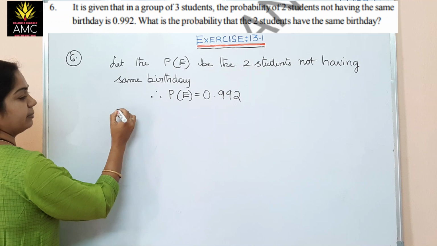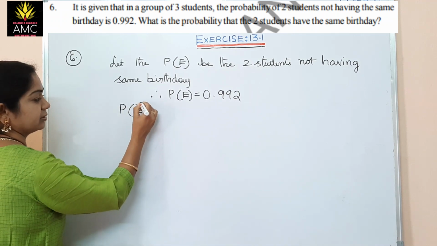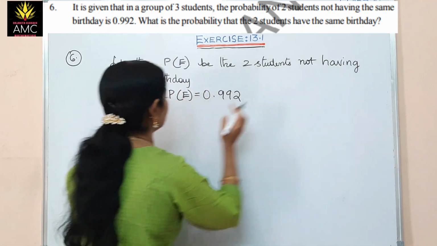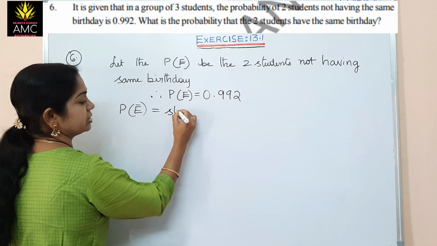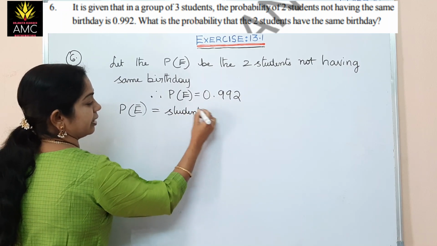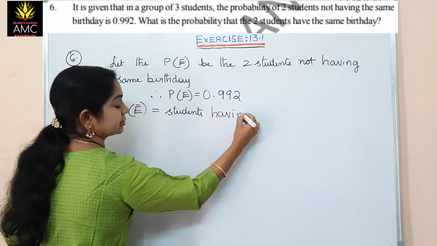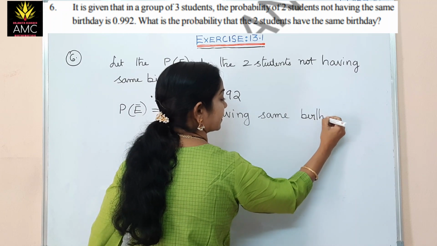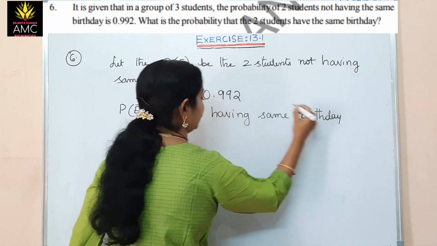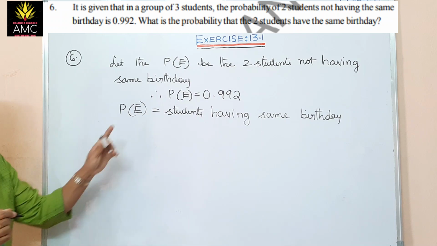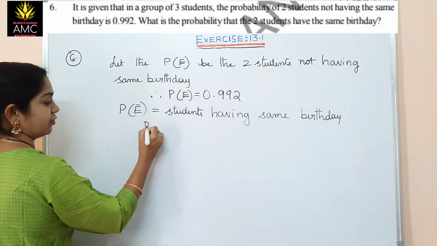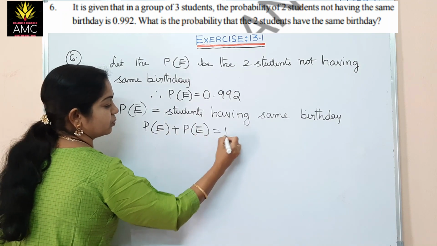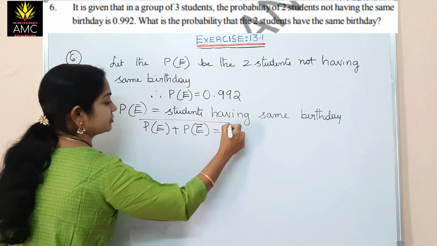So, what will be the complementary here? P of E dash. Not of not means happening, isn't it? Students not having. So, P of E dash will be students having same birthday. Having the same date, okay? Same birthday. So, that is our P E bar, E dash, that is a complementary. But we need to calculate from the formula: P of E plus P of E dash is equal to 1. Isn't it? This is the formula.